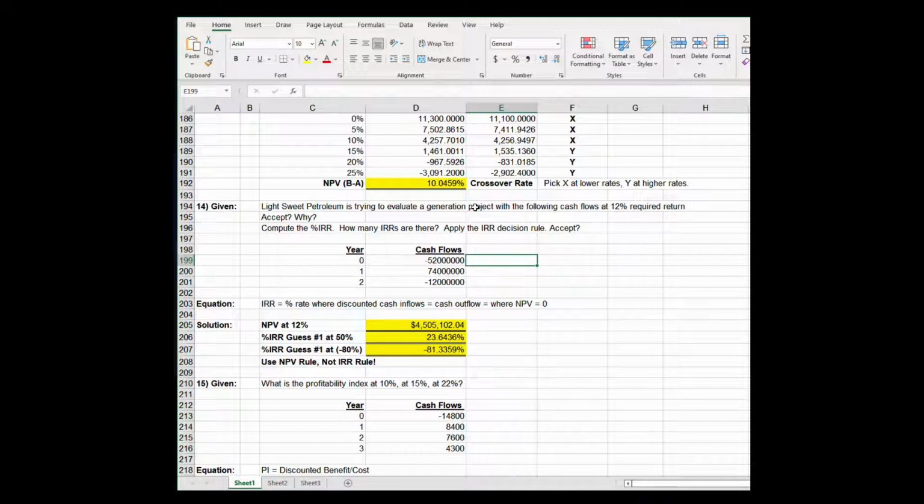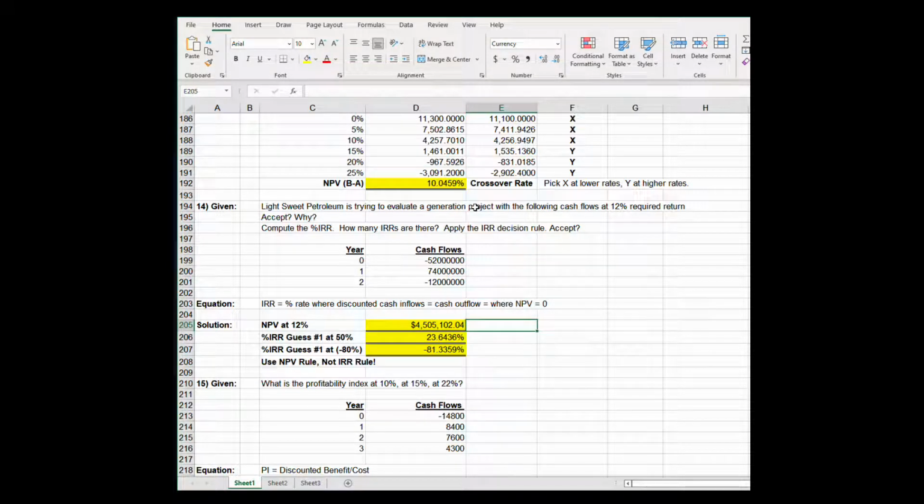So you're going into the CFO to ask for $52 million today. For that, you promise her $74 million, and then you're asking her for another $12 million in the second year. Probably not going to make her very happy with these flows as they are, minus, plus, minus. The CFO likes to see the following cash flows: minus, plus, plus, plus, plus. We don't see that in this project.